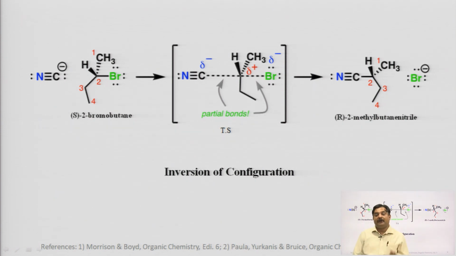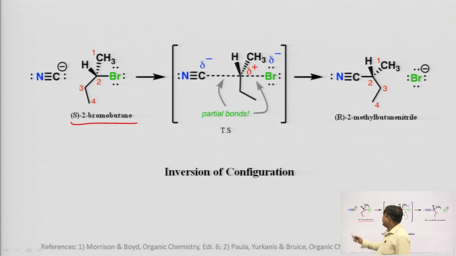Although there will be a formation of a transition state. You can see I am taking the example of S-bromobutane. Here you can see this carbon is optically active.